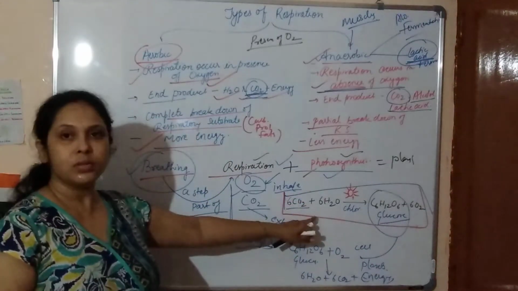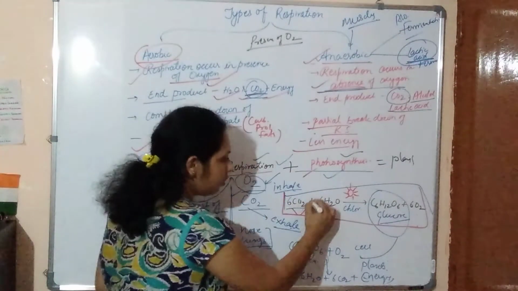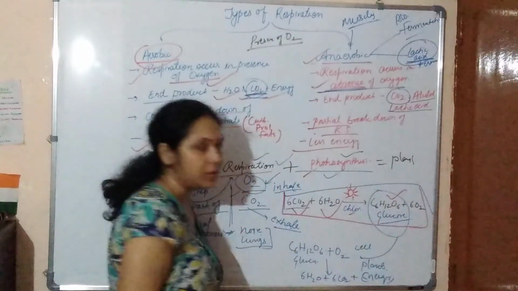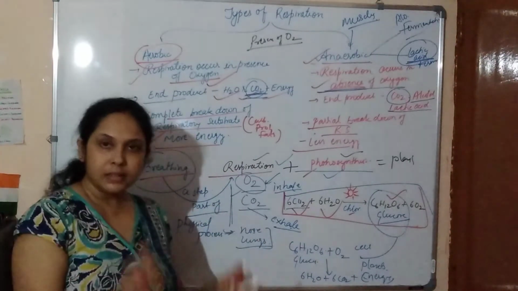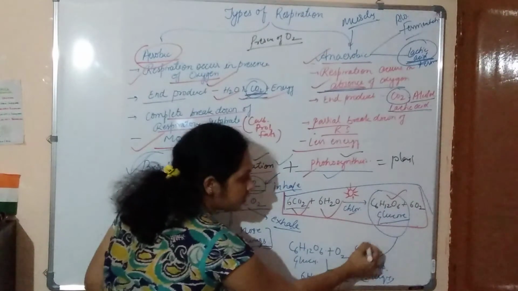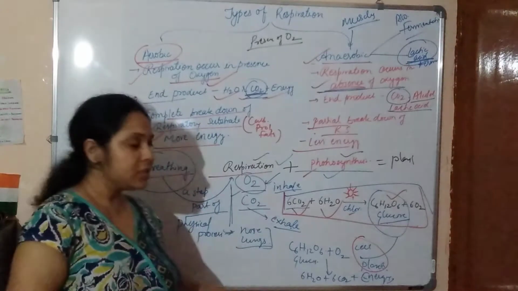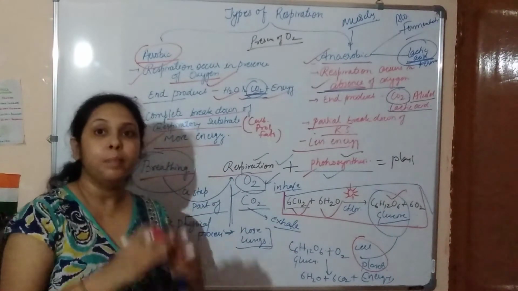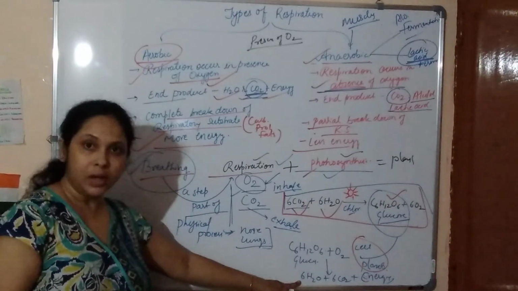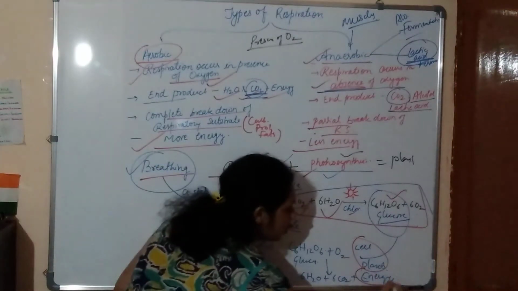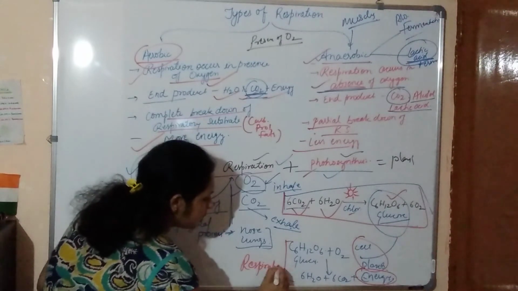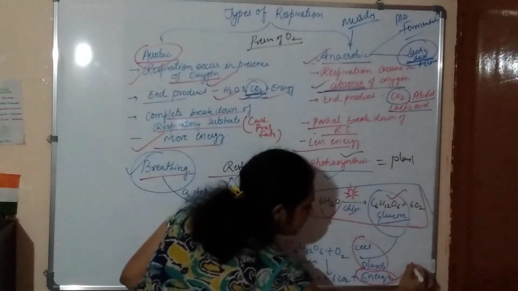In the photosynthesis process, they use carbon dioxide and water, and in the presence of chlorophyll and sunlight, they synthesize glucose. Now they have prepared their food by the process of photosynthesis. This food gets transferred to all parts of the plant, and glucose gets broken down inside the cell, and they produce water, carbon dioxide and energy. This is the respiration process, in which energy is released.